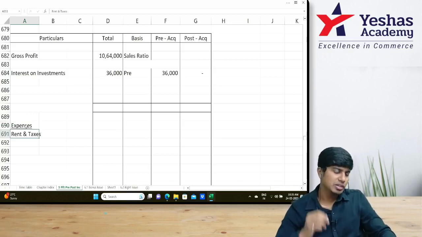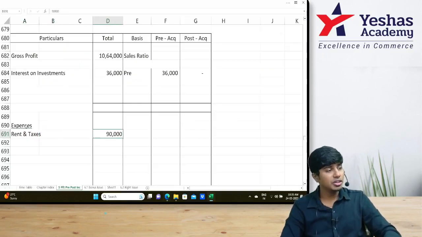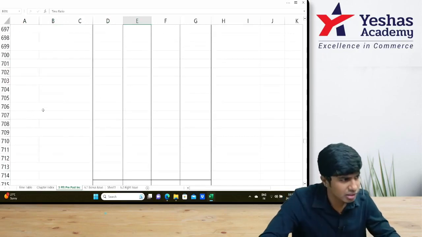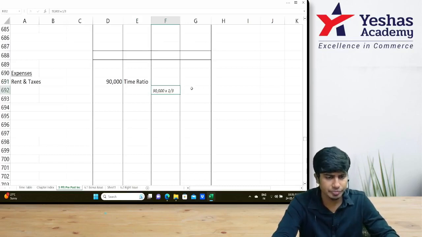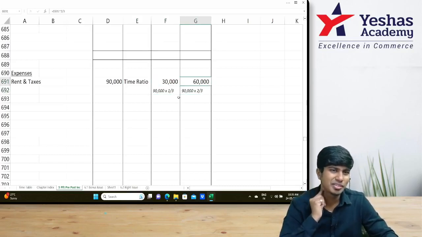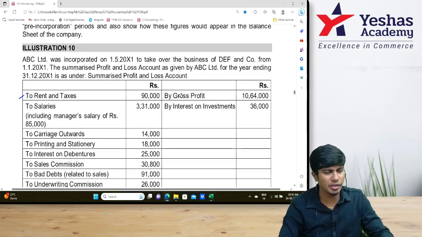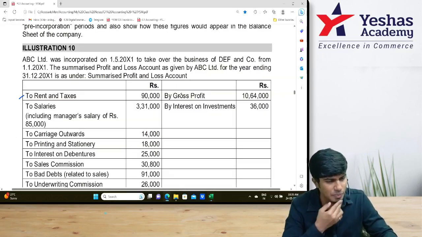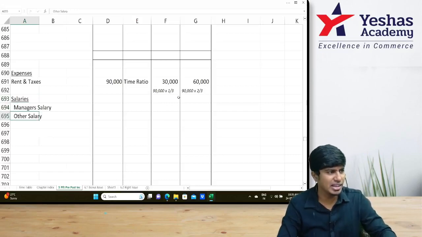First expense, rents and taxes. How much? 90,000. What ratio? Time ratio. Do we know time ratio? Yeah, 1:2. 90,000 into 1/3, 2/3: 30 and 60. Okay, after 30, 60, what do we have? Salaries. Salaries, two parts are there. One, manager's salary. Second one, other salary.